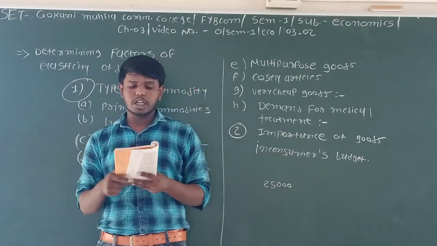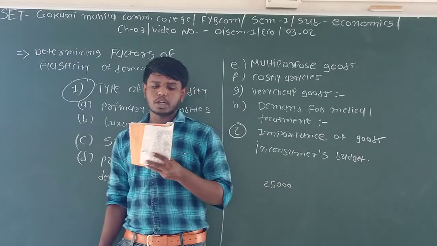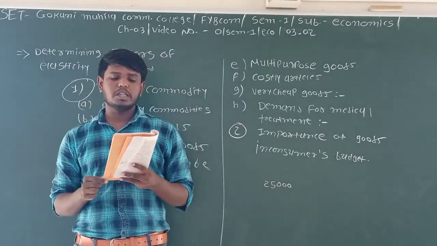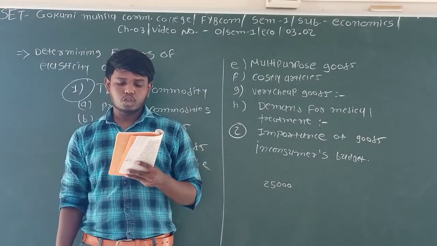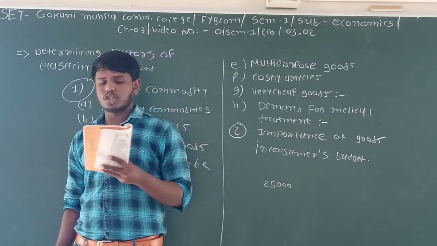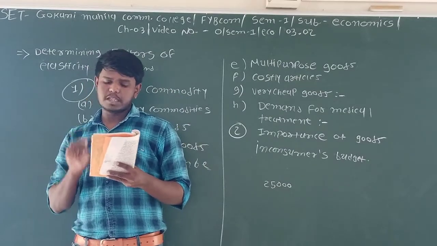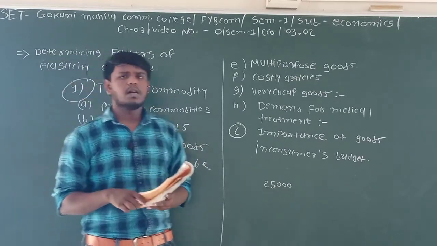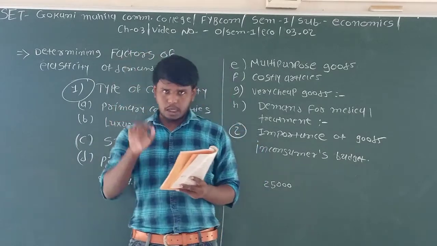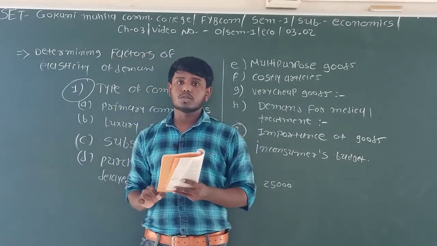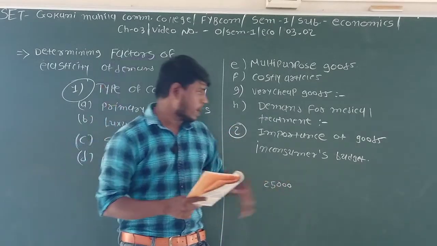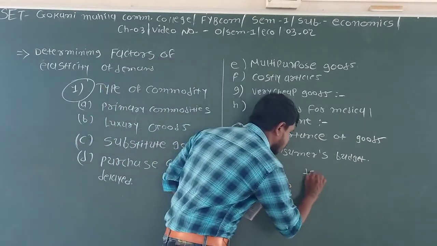If, out of the total expenditure, the expenditure on a particular commodity is trivial, its demand is inelastic. Examples: salt, matches, pins, needles, postcards. The demand for such goods is price inelastic. Here the word given is trivial.